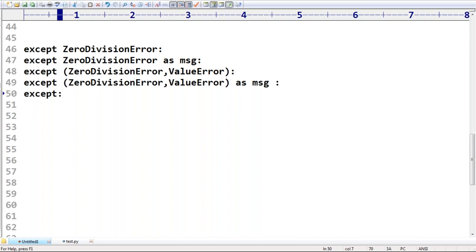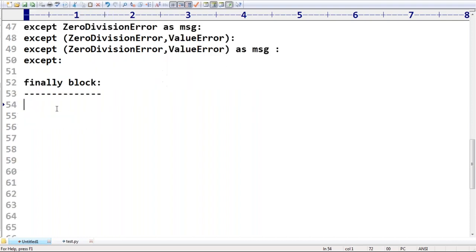Next, sir, one more thing. We will discuss that later, don't worry about that. First, concentrate on in what way we can use except block and so on. Next, what is the next concept I have to discuss? The finally block.